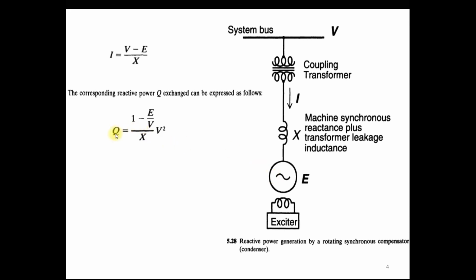In the same way, you can see that the equation of reactive power Q is I into V. So when this I is multiplied with V, and if you take the common V out, this equation becomes (1 minus E divided by V) divided by X, into V square. So it means that the reactive power injection and absorption by the synchronous condenser depends upon the square of the bus voltage.